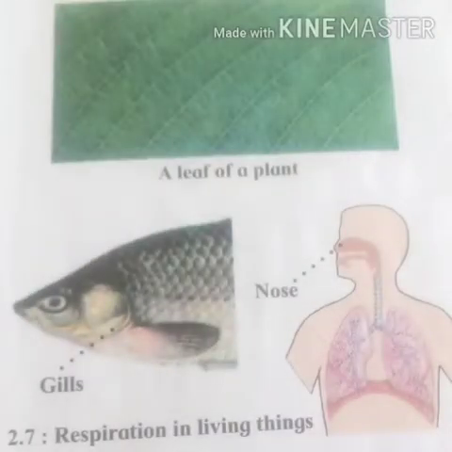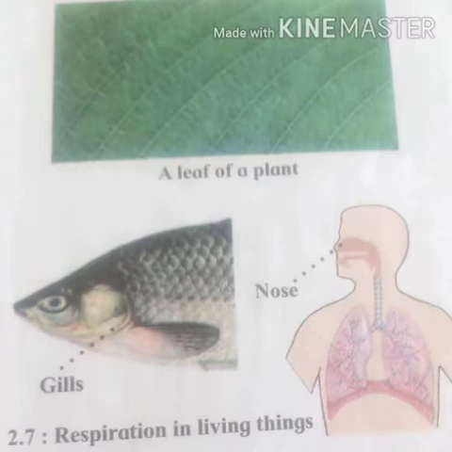Understood respiration? Different animals have different parts for respiration. See the diagram. Fish respire with the help of gills. Humans respire with the help of the nose.